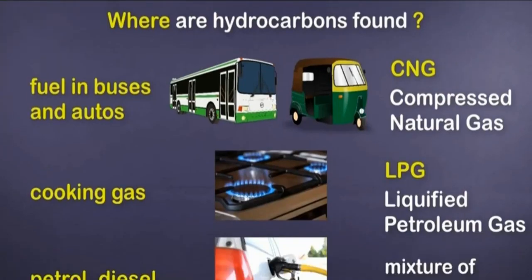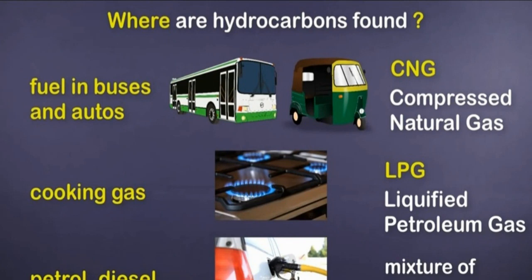Hydrocarbons. Students, hydrocarbons are the compounds formed of carbon and hydrogen. और हाइड्रोकार्बन हम अपनी डेली लाइफ में कहाँ देखते हैं, इनका यूज क्या देखते हैं? फ्यूल्स इन द बसेस एंड ऑटोज इन द फॉर्म ऑफ CNG. CNG what is? Compressed natural gas. And the main component of this CNG is methane, which is the hydrocarbon, and it is the simplest hydrocarbon.